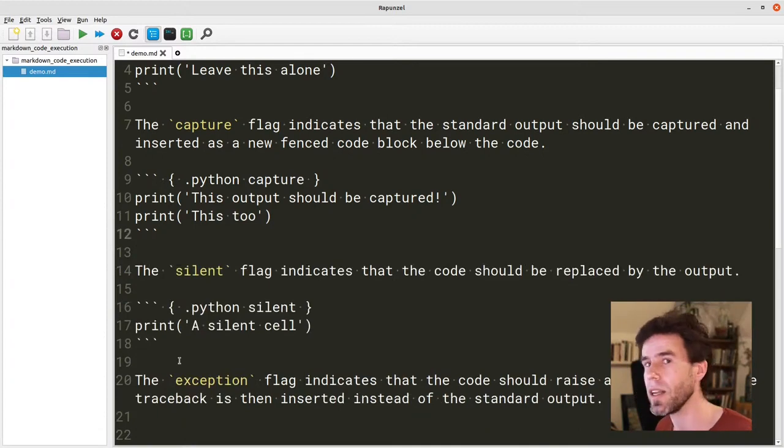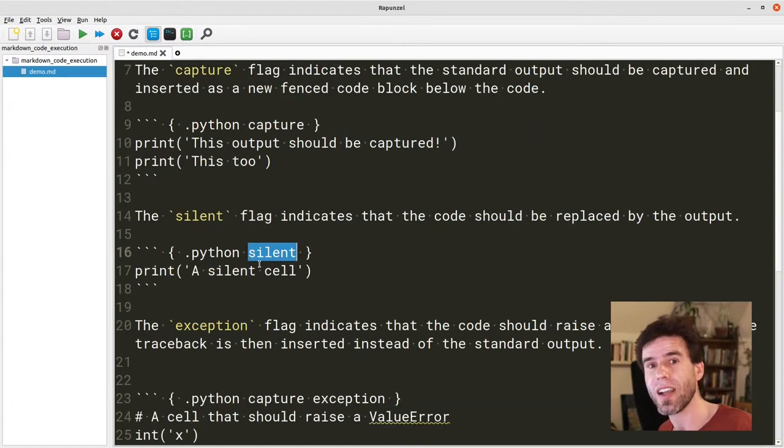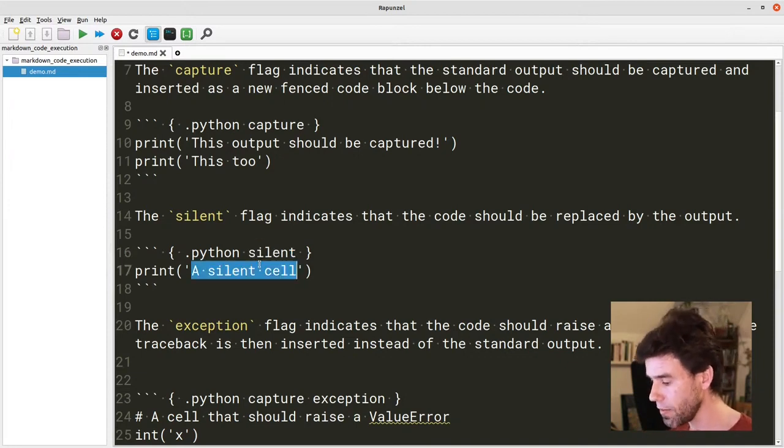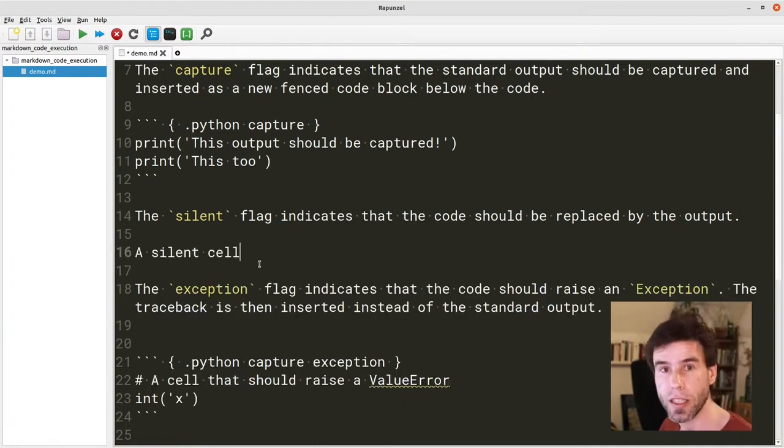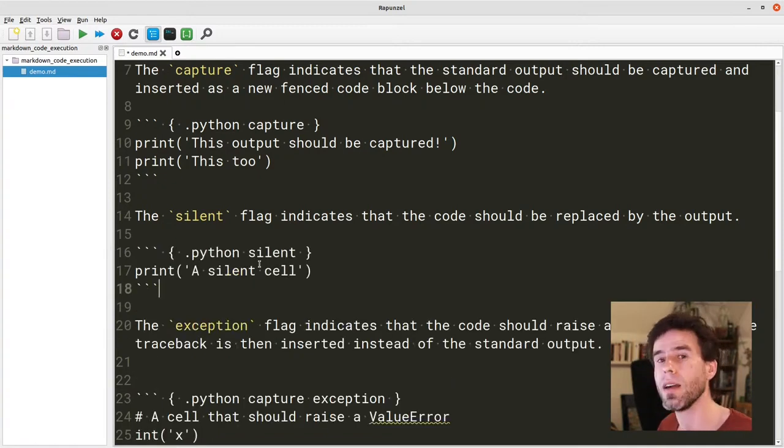I could do this manually, but I don't want to do it manually. I want the Markdown exec to do it for us. We can also specify a silent flag. And the silent flag means that the code should be executed, and the output should be captured. But it should not follow the code, it should replace the code. So here, this is basically a silent cell. That's the output, and it should just replace the whole thing. That's how that flag should work. That's the behavior that we want. And why? Well, that allows us to basically generate Markdown code on the fly, right? Then we could have a bit of Python that actually generates the Markdown.